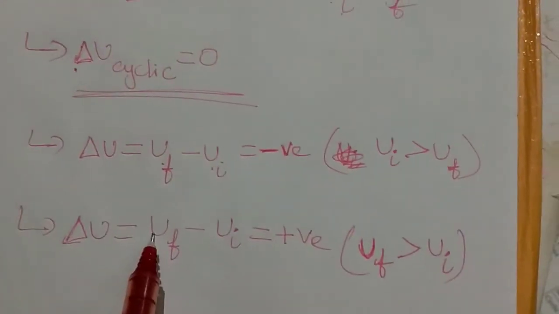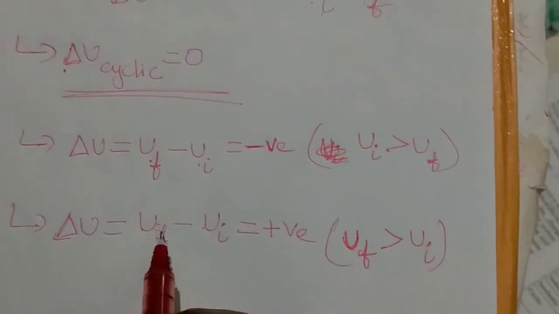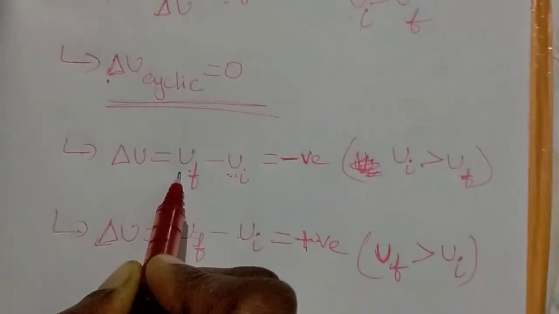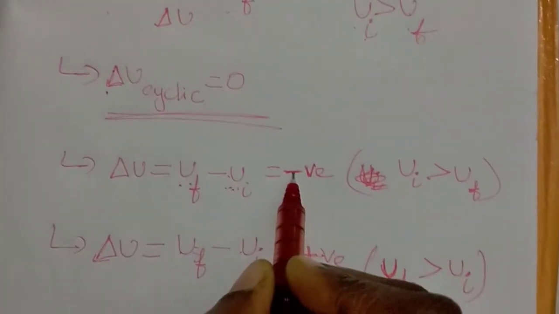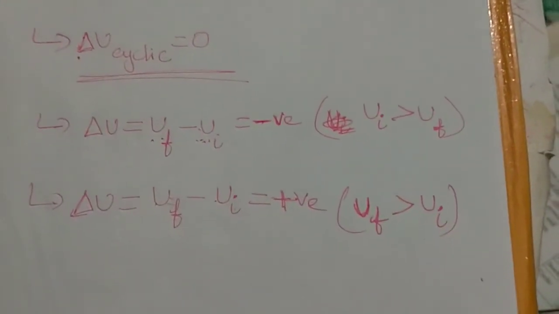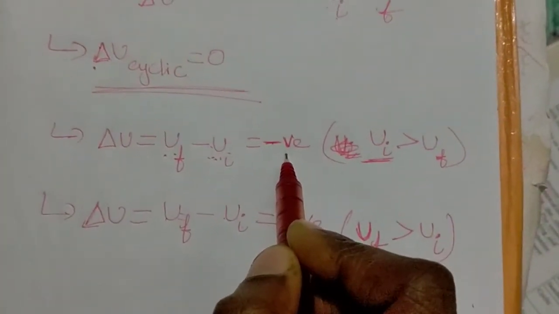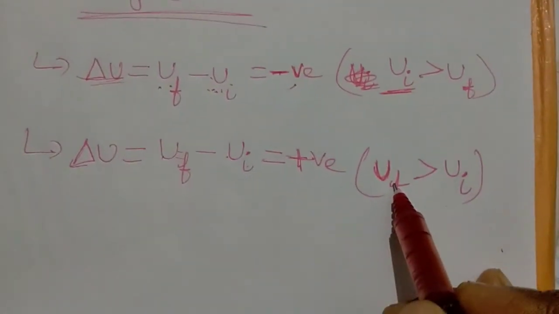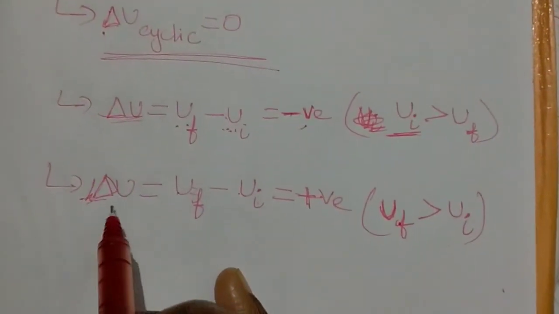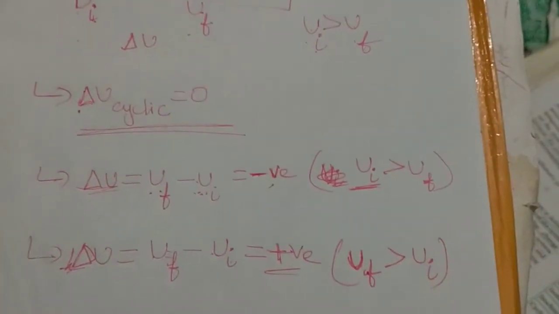Here the final is greater, the initial is lesser, so you get positive. Where the initial is greater and the final is lesser, you will definitely get a negative value. So greater initial internal energy produces negative change in internal energy, and greater final internal energy produces delta U positive. These are all the characters of internal energy.